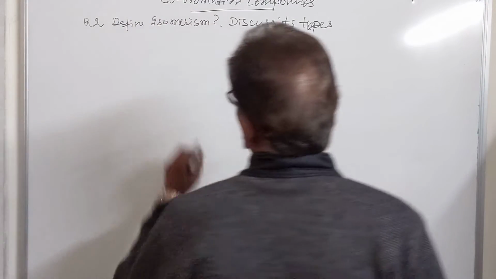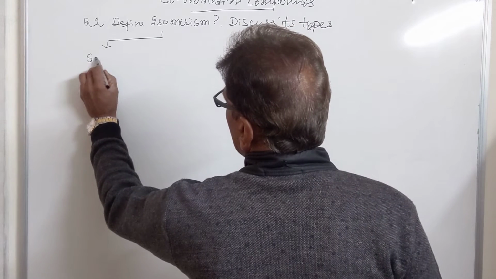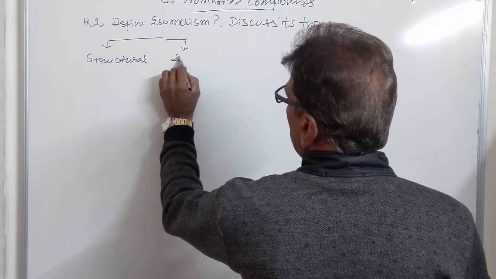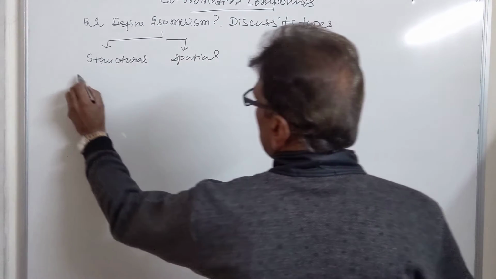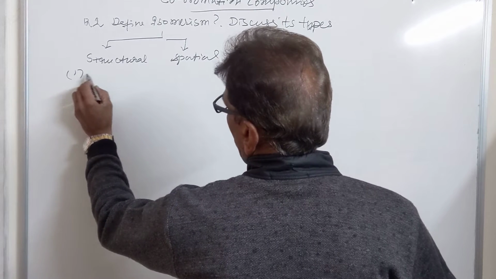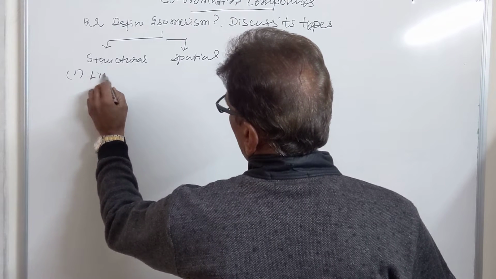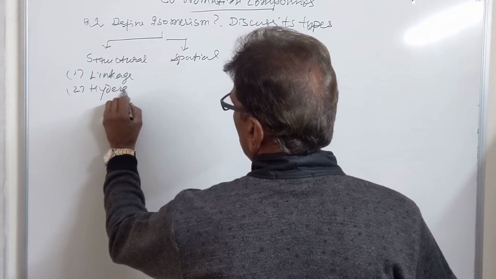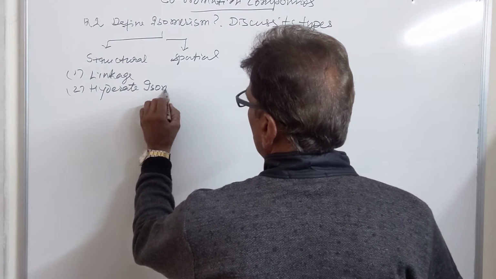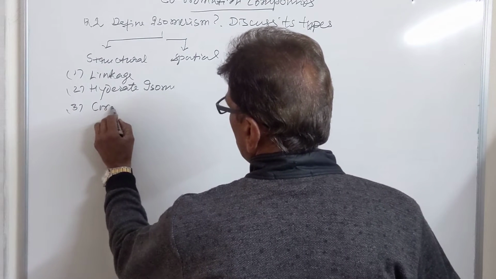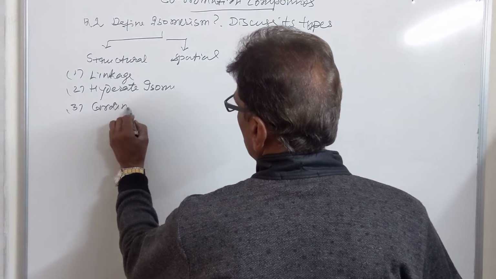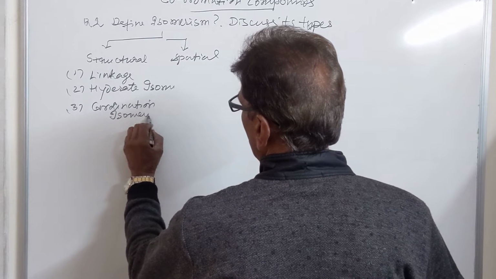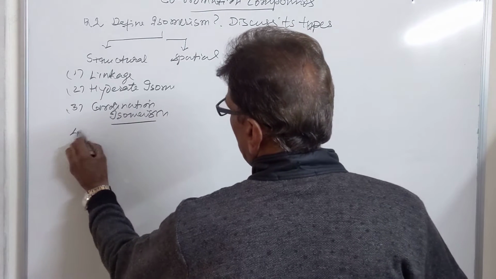It is basically of two types. First is structural, second is spatial. Structural isomerism is further of the following types. Number 1, linkage isomerism, hydrate isomerism, coordination isomerism, ionization isomerism.